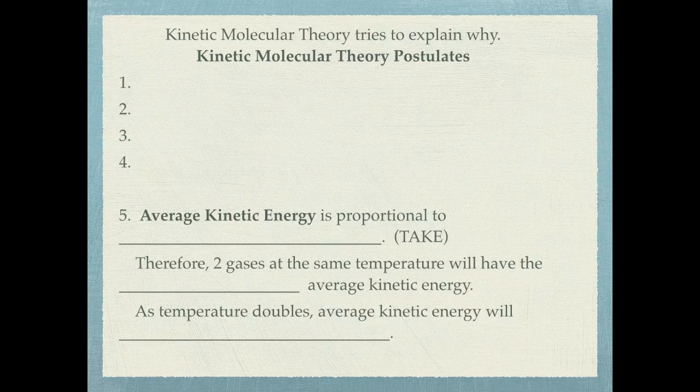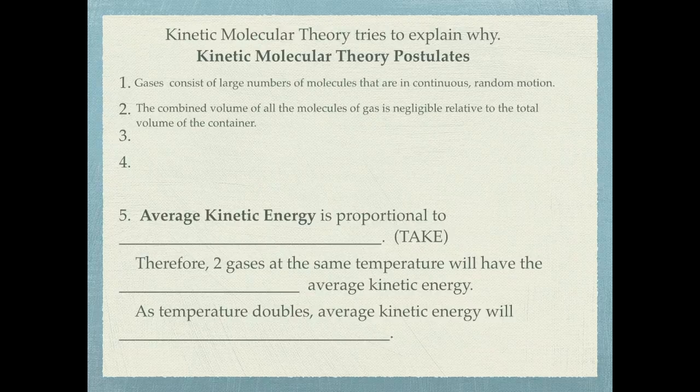And so there are a total of 5 different postulates from the kinetic molecular theory, and a lot of these will probably be familiar. The first one is that gases consist of a large number of molecules that are continuously moving and are moving in a random fashion. So there isn't a predetermined course. They're not going in a straight line for a predetermined destination. They are moving randomly.